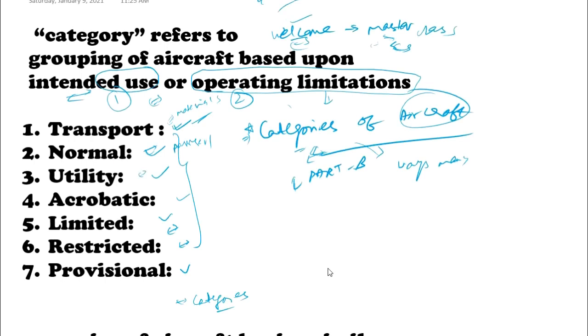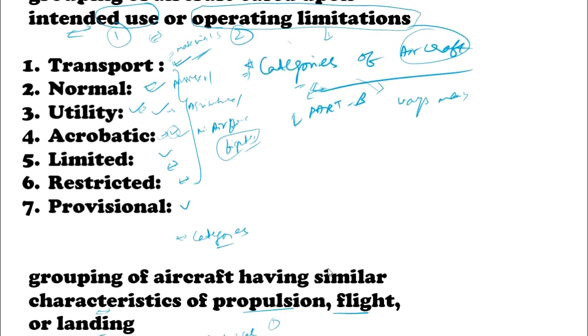Next is the utility category. Let's say you are using the aircraft only for agriculture purposes, or it has some specific purpose or a specific utility for which you are using the aircraft. Then such aircraft will come under the utility category. Another category is the acrobatic category. In the military, in the air force, they will have fighter planes or something of that kind. They are also a type of aircraft, but they have more acrobatic features and are used for such things. Those types of aircraft come under the category of acrobatic.